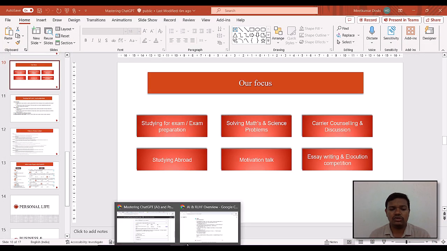In that, they have to select either science, commerce or arts, or there are a number of fields available. In some countries it is called STEM education, right? So there are lots of discussions going on about which field we have to select and what is the scope in the future. So related to this point only, let us start asking ChatGPT.